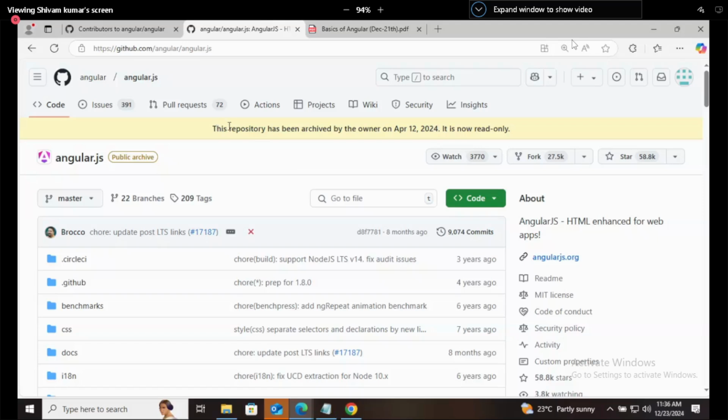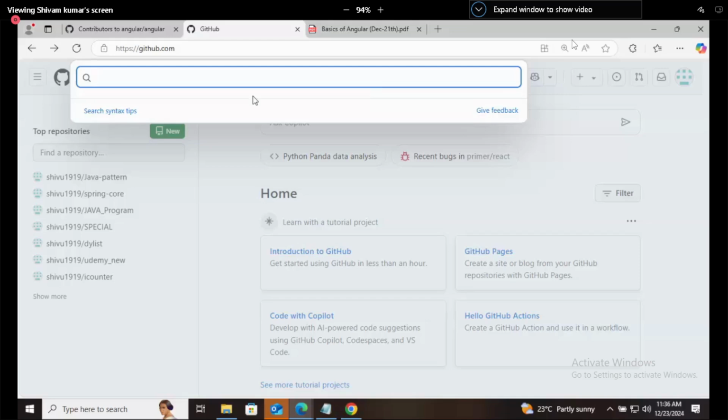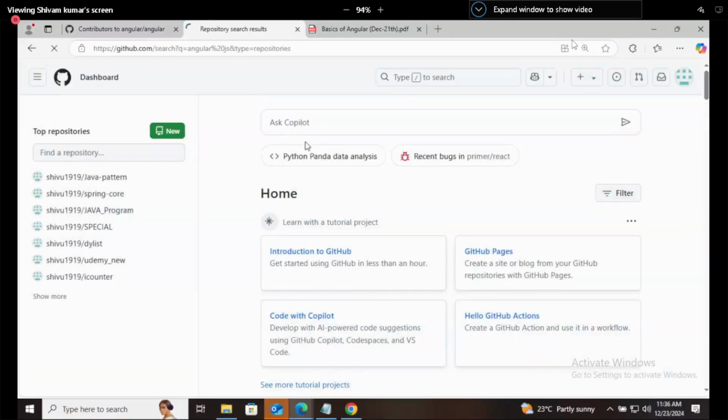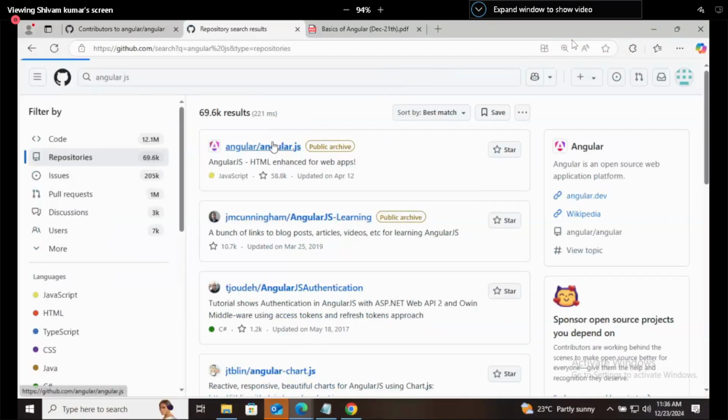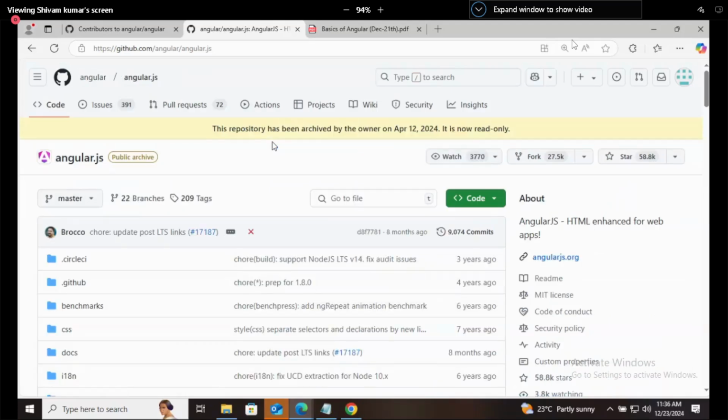This repository has been archived by the owner on April 12th, 2024. It is now read only. What does it mean? It means that the developer of Angular JS has archived this repository. They are no longer accepting any changes in this code. They have closed it. So Angular JS is closed.